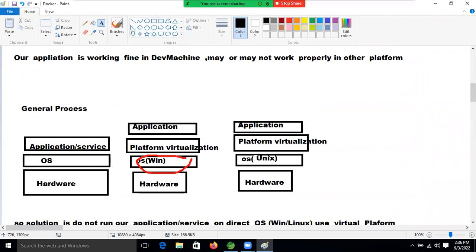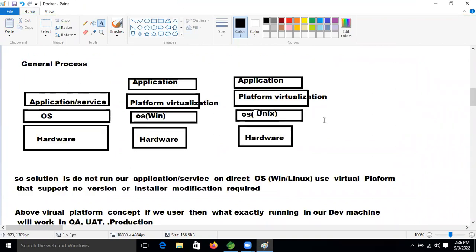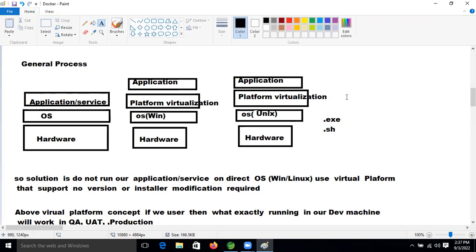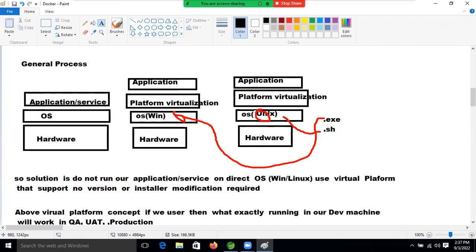If operating system files are there, then what is the extension, friends? .exe, right? If Linux or Unix is there, then it is .sh. So Unix is also one operating system and Windows is also one operating system. These are the extensions we get if we are creating any file.